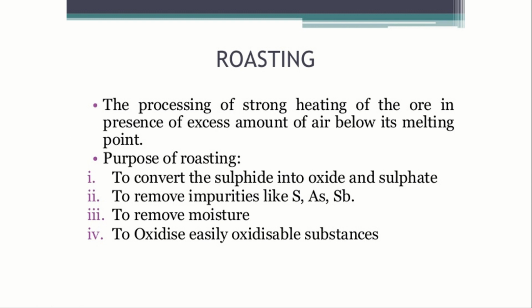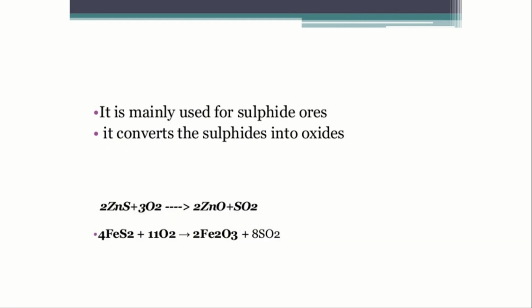Next is roasting. Roasting is the process of strong heating of the ore in the presence of excess air, below its melting point. In roasting, the sulfide ore is heated in the presence of oxygen. The purpose of roasting is to convert the sulfide ore into oxide and sulfate, to remove impurities like S, As and Sb, to remove moisture, and to oxidize easily oxidizable substances. It is mainly used for sulfide ores. It converts the sulfides into oxides. These are the two reactions used in roasting.